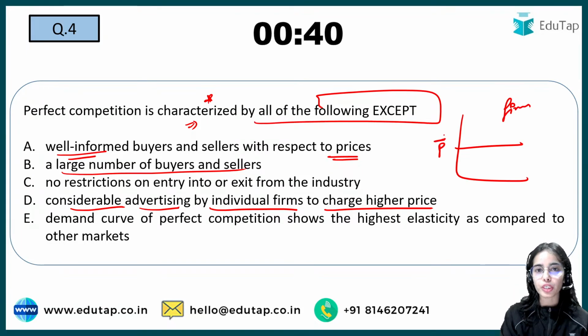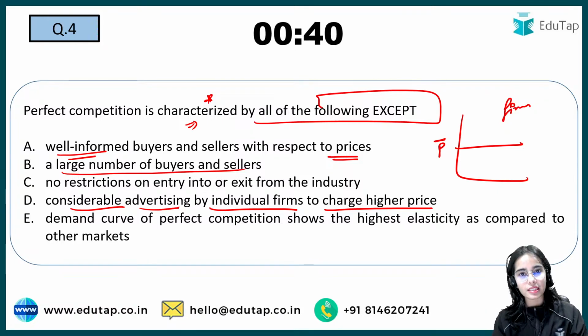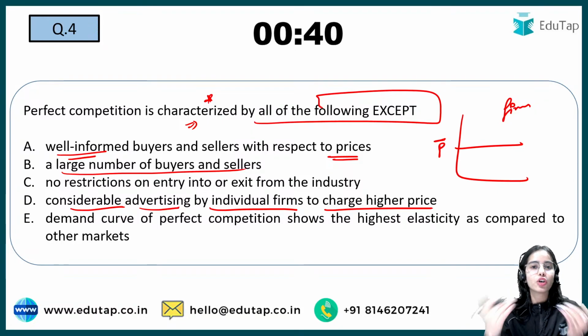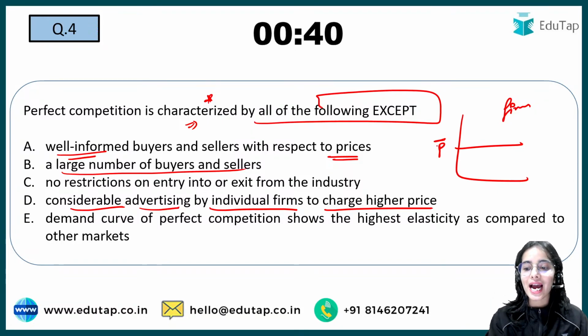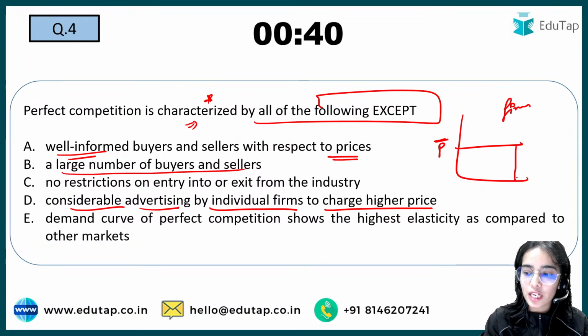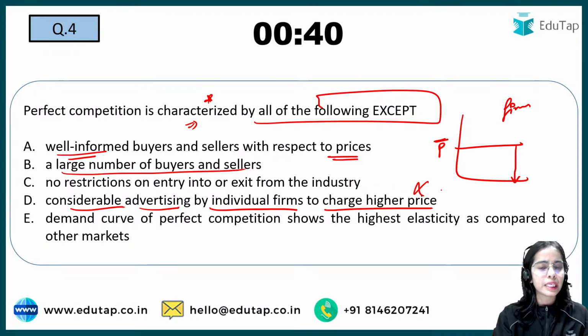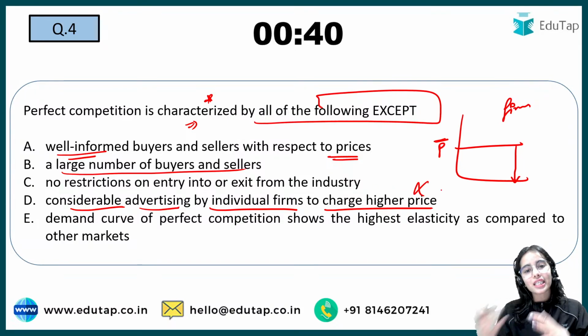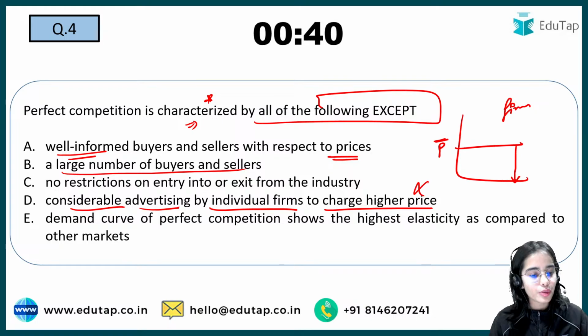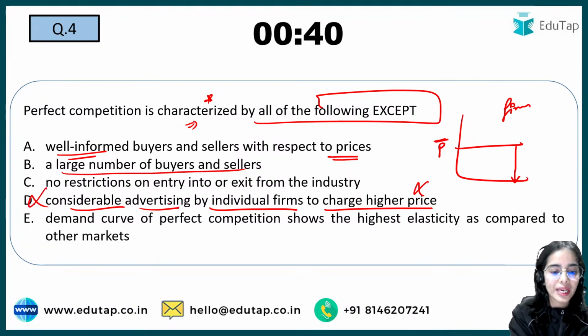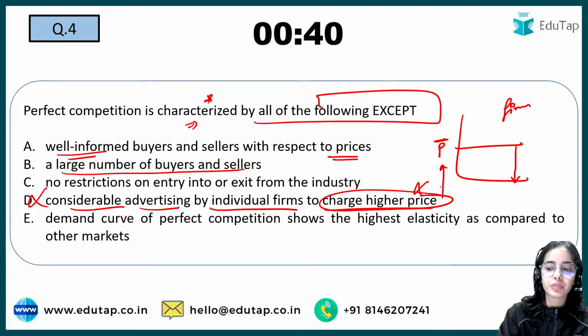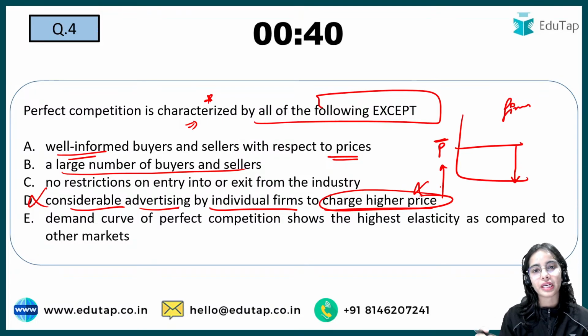In perfect competition, the firms cannot change the price. They cannot charge a higher price or a lower price. At the given price, they can sell whatever quantity they want to sell. So they do not need to do advertisement, because at the given price they can sell whatever they want to sell. They cannot charge a higher price because they are the price takers. The firms are the price takers.